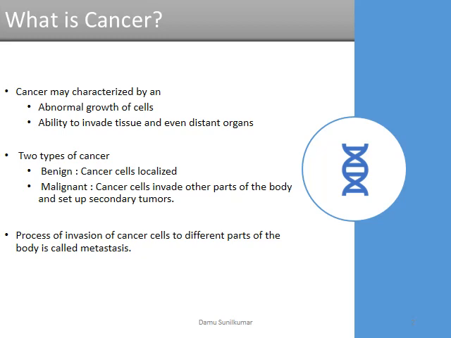Tumors are either benign, meaning they are non-cancerous, so they don't spread to other parts of the body and they do not create new tumors. But in the case of malignant cancer, these tumors crowd out healthy cells, interfere with body function, draw nutrients, and can spread to distant organs. Such a process of invasion of cells to different parts of the body is called metastasis.